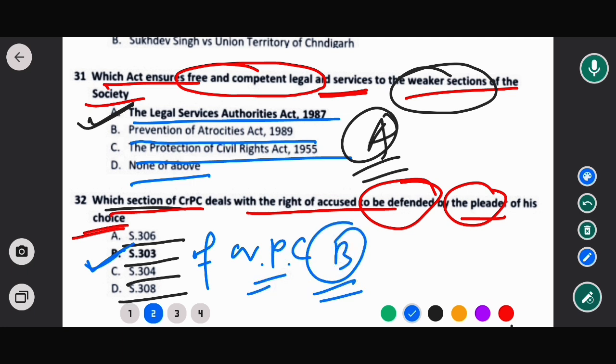The question is, under Section 303 of the CrPC, the accused has a right to be defended by the pleader of his choice. That means as per the provision of Section 303, an accused has the right to have a pleader of his own choice to defend him, who can go to court and represent him and defend him. So this is the provision of Section 303. Now move to the next question.